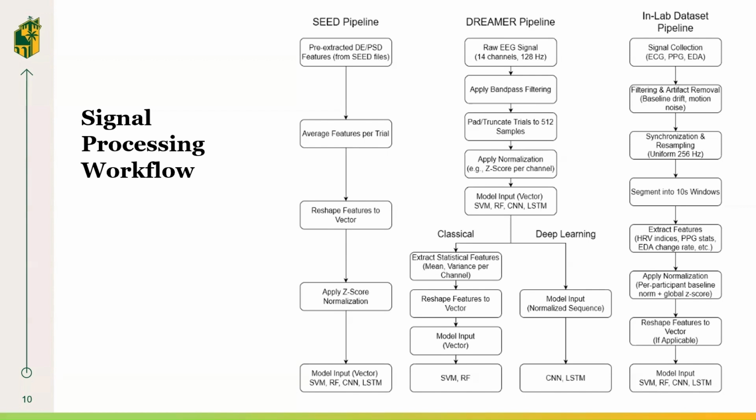Next, all signals were synchronized and resampled to a uniform rate for temporal alignment. They were then segmented into fixed windows, which is 4 seconds for SEED and DREAMER and 10 seconds for the in-lab data. Normalization and baseline correction were applied within each subject to minimize interperson variability. Finally, feature extraction converts the signals into usable representations, like differential entropy for SEED, normalized EEG sequences for DREAMER, and HRV spectral and conductance features for the in-lab dataset.